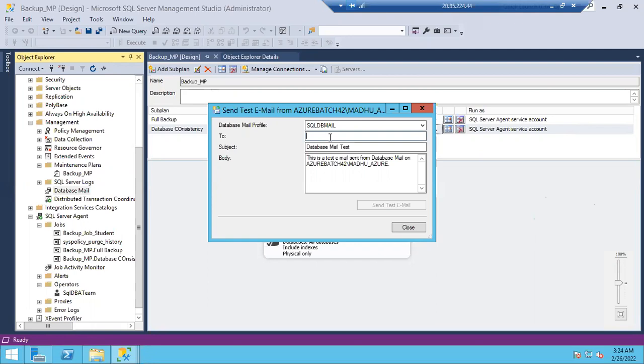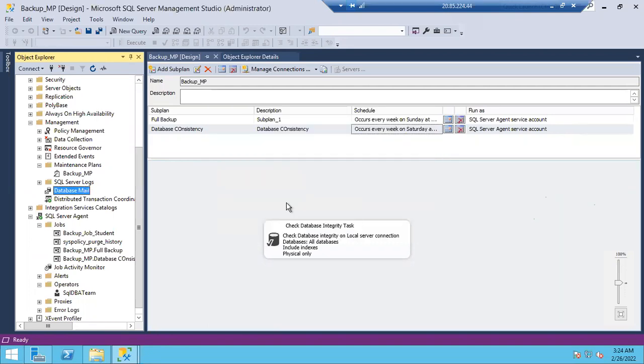Sir, one more thing. If a database is in standby mode, what can we do? Anyway, in that maintenance plan we don't get any issue. All other databases will get backed up. So in that case, we just simply leave it. That's it, we have to leave it.